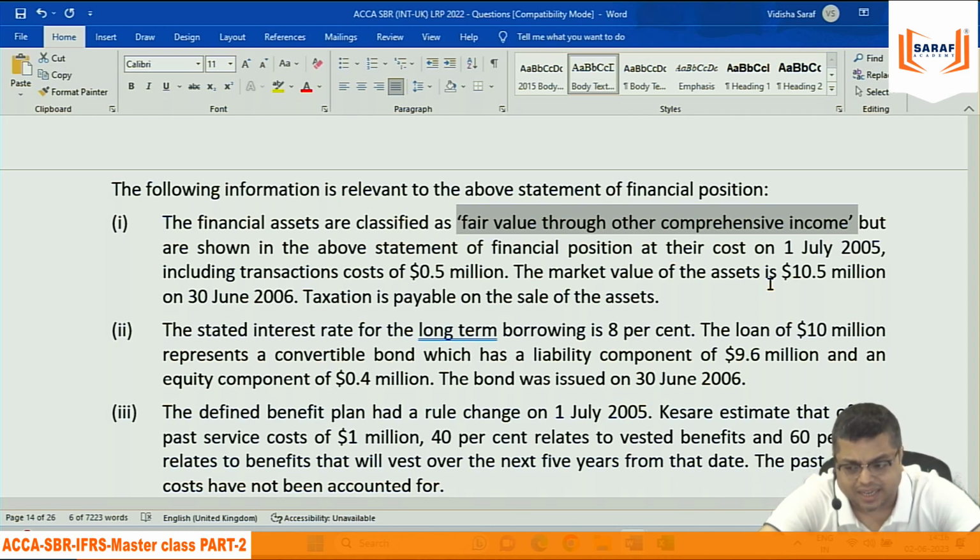So because of that, the carrying value will become 10,500. But in the Income Tax Act, the tax base is still 9,000. Income cannot be recorded till the time it is sold. So on that 1,500, there will be deferred tax liability at the income tax rate, whatever they have given. And it will be a part of OCI only, because the gain is a part of OCI. So tax on the OCI will come as a part of OCI only.